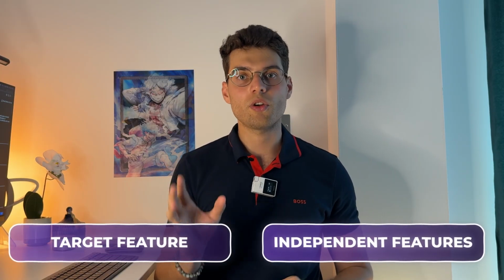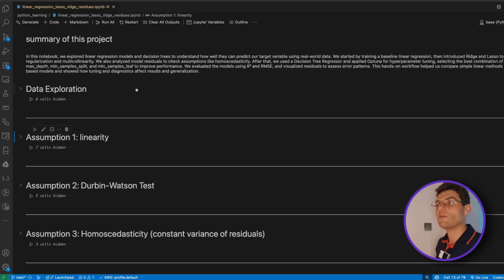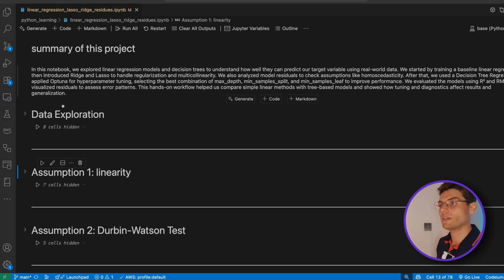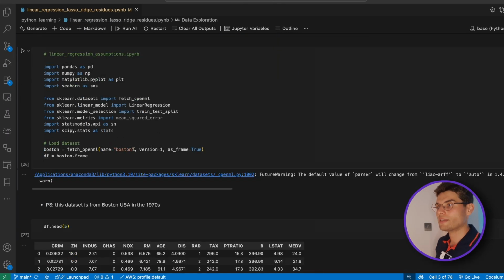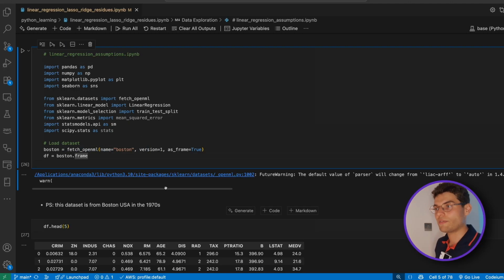And here when we say linear, I want to have a linear relationship between our independent features and our target feature. And I'm going to show it right now on the screen so that this makes more sense. Okay, so I'm now on VS Code here. Let me zoom in a little bit for you. So I just picked a data set from the internet, from OpenML. It's the Boston housing prices in the 70s.